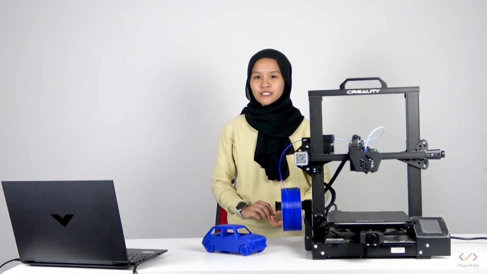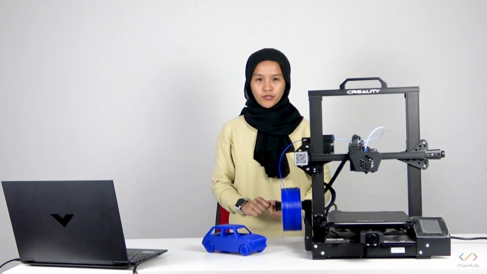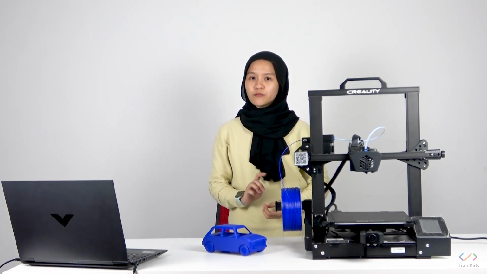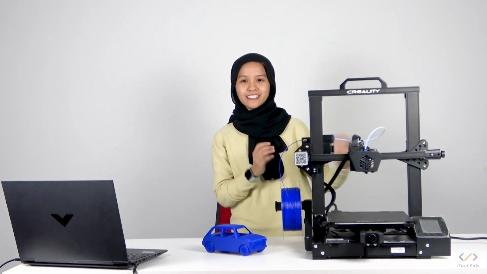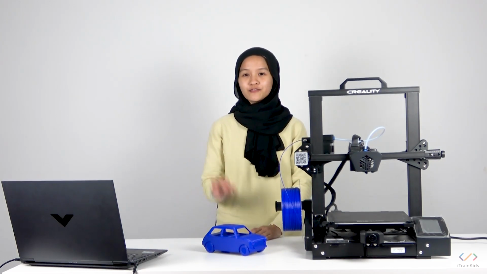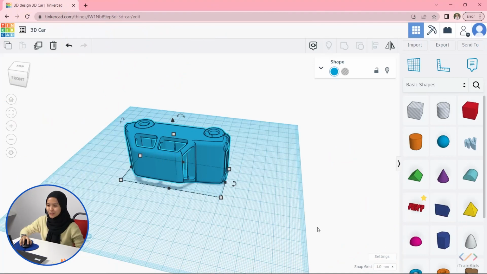In this course, all you need are an online website to design your model, a software to slice your models, and of course, a 3D printer to print your amazing models and bring it to life. This course consists of 3 modules. On the first module, you will begin modeling your 3D objects by using Tinkercad website. Next, intermediate module, which is module 2, you will learn in details about the 3D printer, and lastly, the advanced module, you will be exposed with hands-on project like designing your own functional 3D objects. Okay, let's jump right into this course.